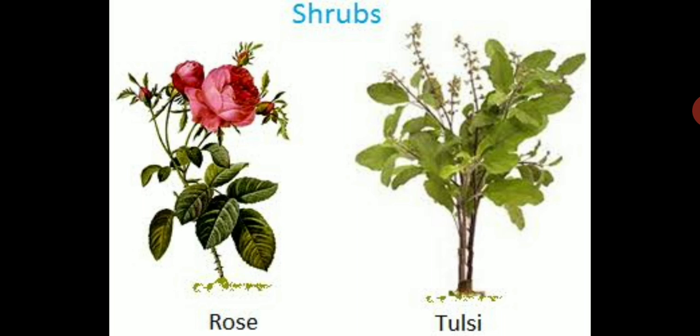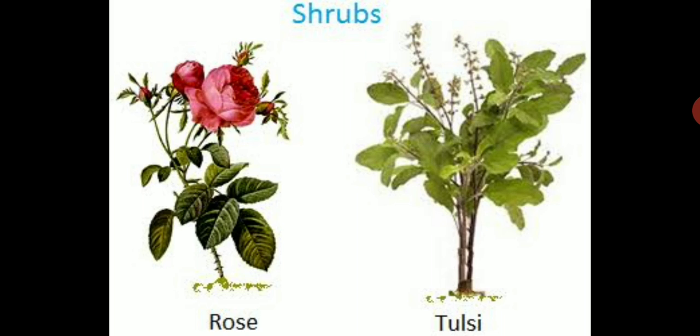They have thin woody stems. Now you can identify the difference between trees and shrubs. Trees are tall. Shrubs are smaller than trees. Trees have thick trunks. Shrubs have thin and woody stems.